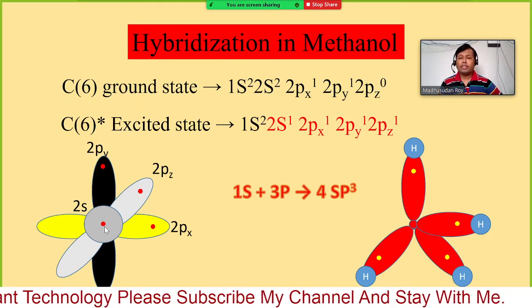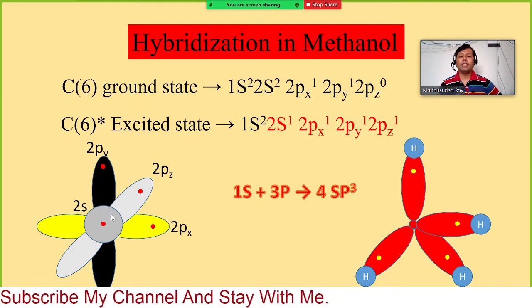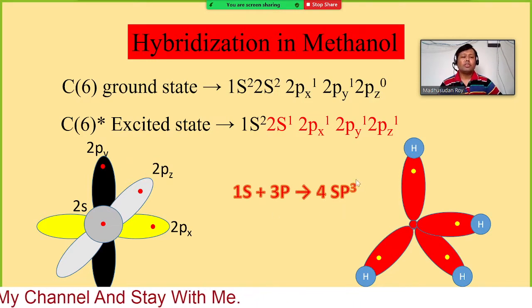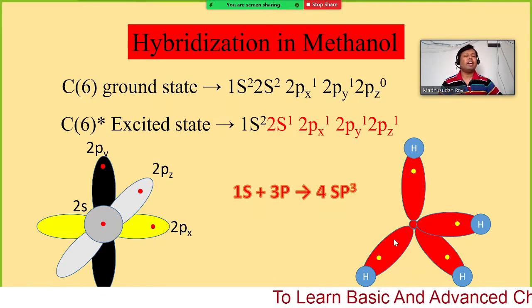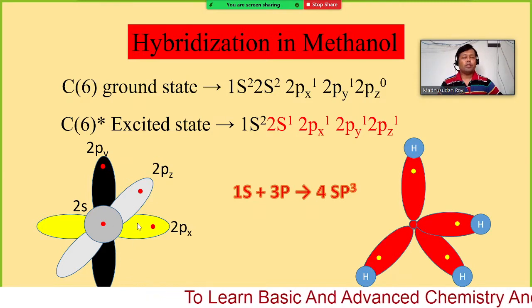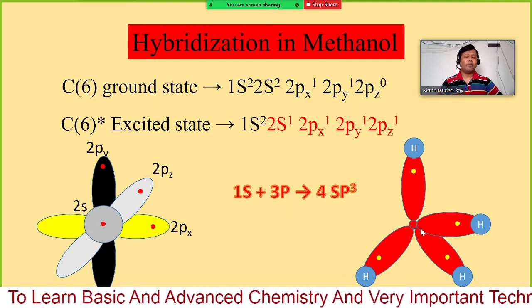So when these four orbitals are combining together, they are forming 4 sp3 hybrid orbitals, or hybridized orbitals, of the same shape and same energy. This is before hybridization, and after hybridization we are getting these shapes.